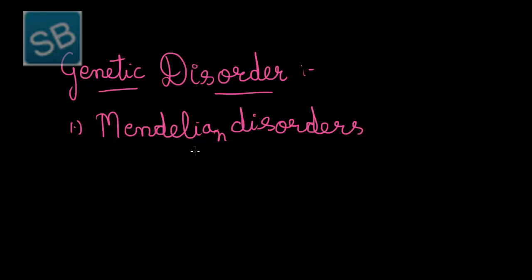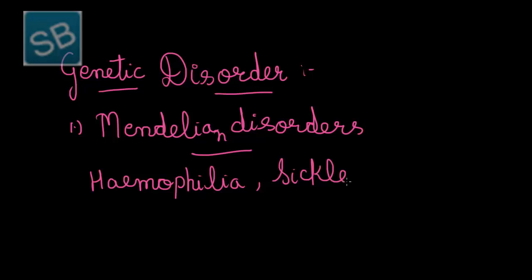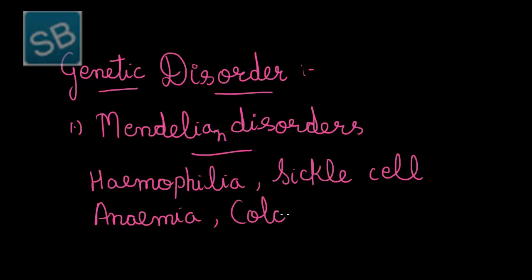These disorders include hemophilia, sickle cell anemia, color blindness, and many others. That is, this type of disorders comes under Mendelian disorder.